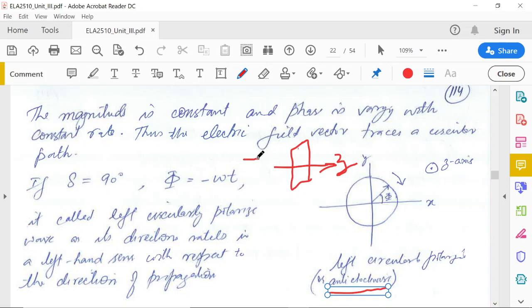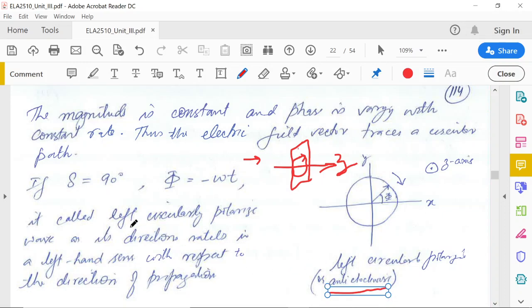If you are watching from this side, the direction of moving of this circle will tell you whether it is anti-clockwise or clockwise. In this case, because the wave is moving in this direction and it is rotating in this fashion, when you see from here, it will look as if it is moving in the anti-clockwise direction. That's why they are naming it anti-clockwise.